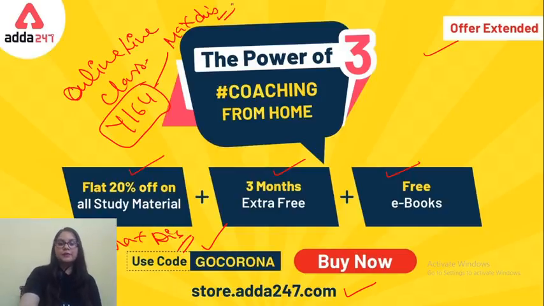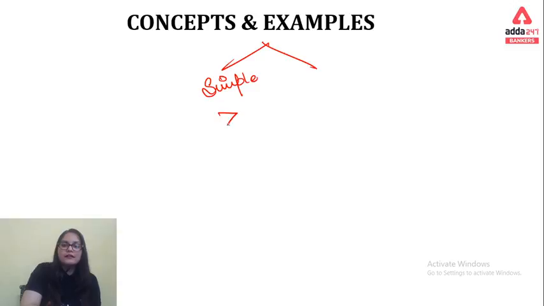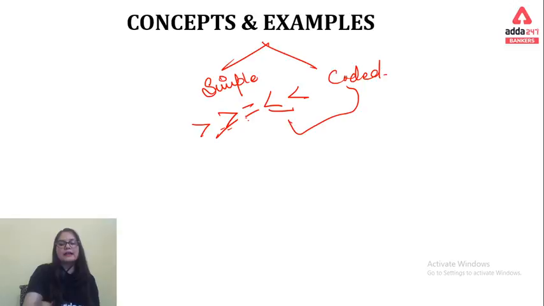Okay, fine. Coming to today's session, firstly we have to learn which types of inequality questions can be asked by the examiner. Firstly, we have a simple inequality, which we have already discussed, and the combination of these two symbols becomes like this and this. And the second one is coded inequality, and both of these involve the either or concept.